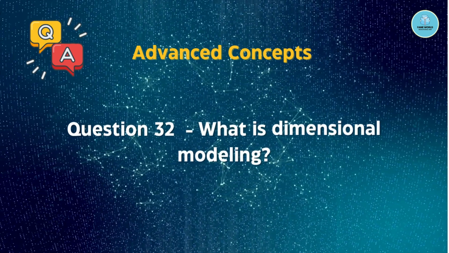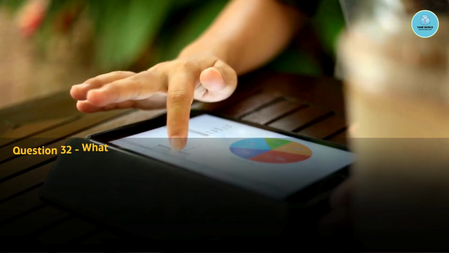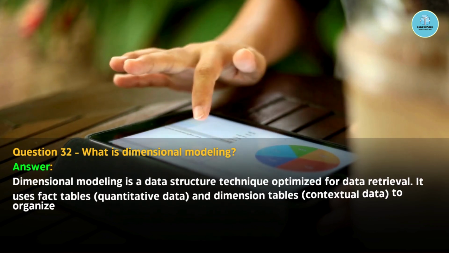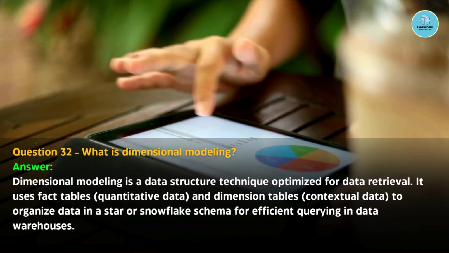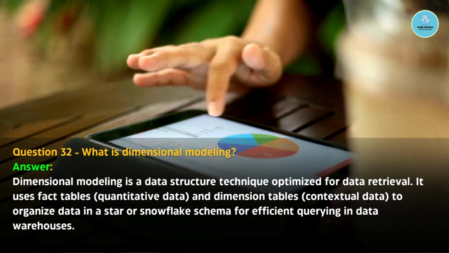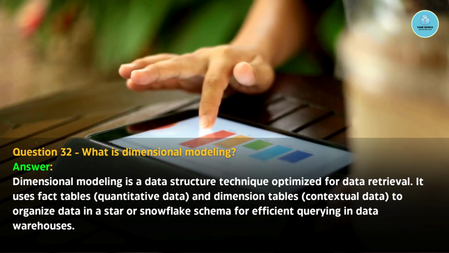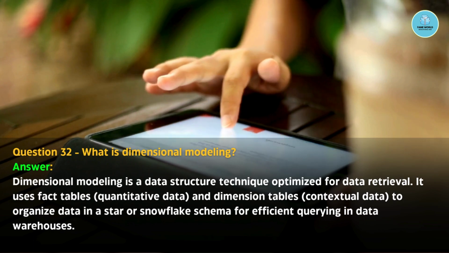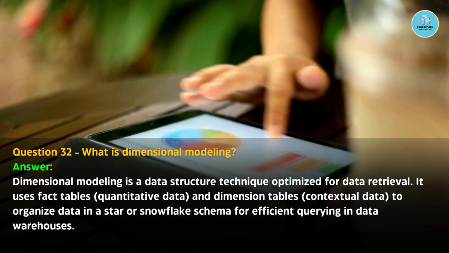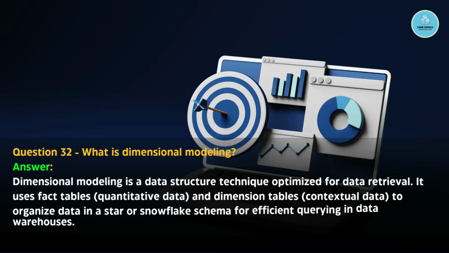What is dimensional modeling? Dimensional modeling is a data structure technique optimized for data retrieval. It uses fact tables, that is quantitative data, and dimension tables, that is contextual data, to organize data in a star or snowflake schema for efficient querying in data warehouses.